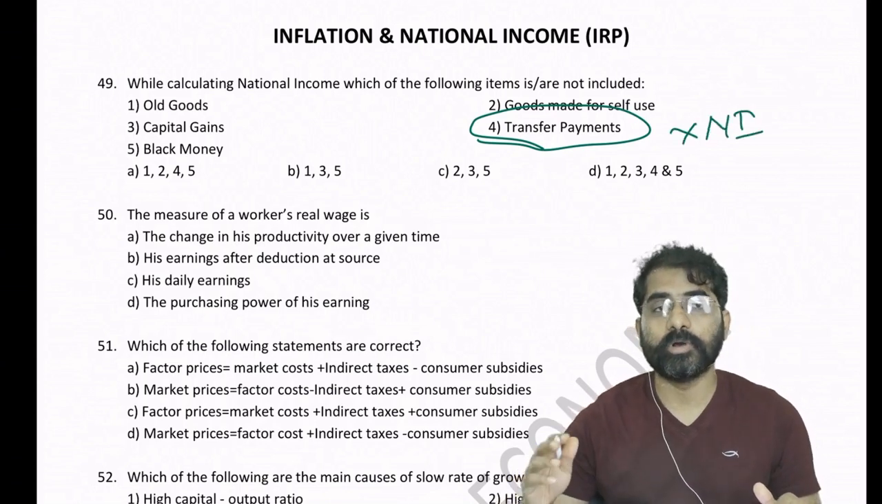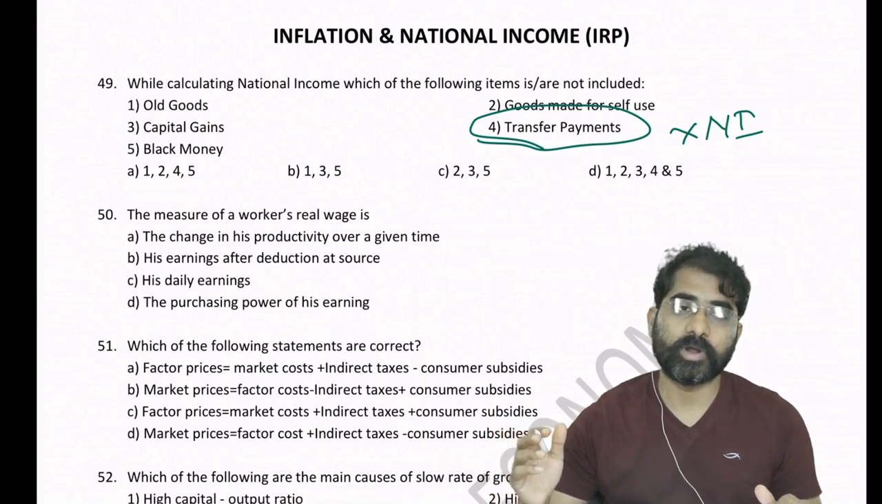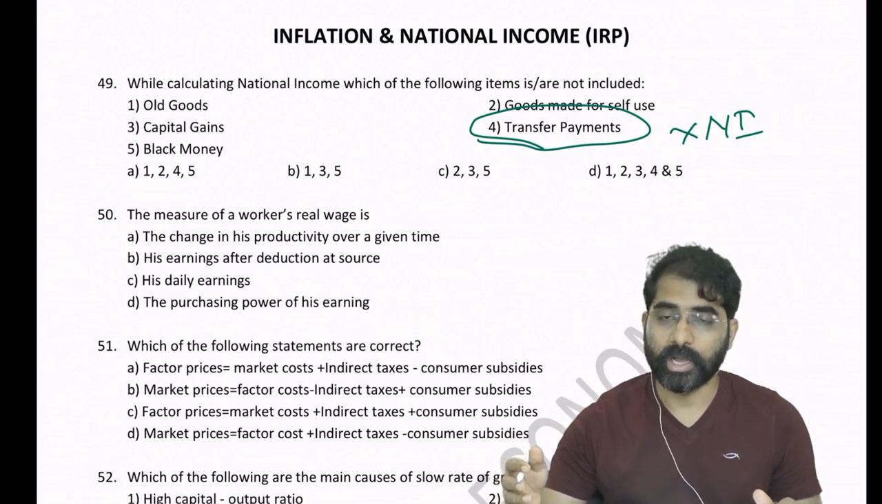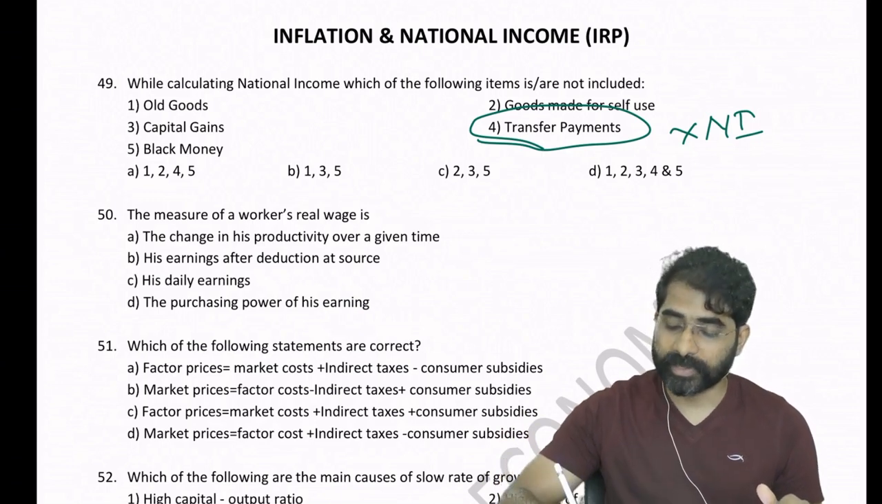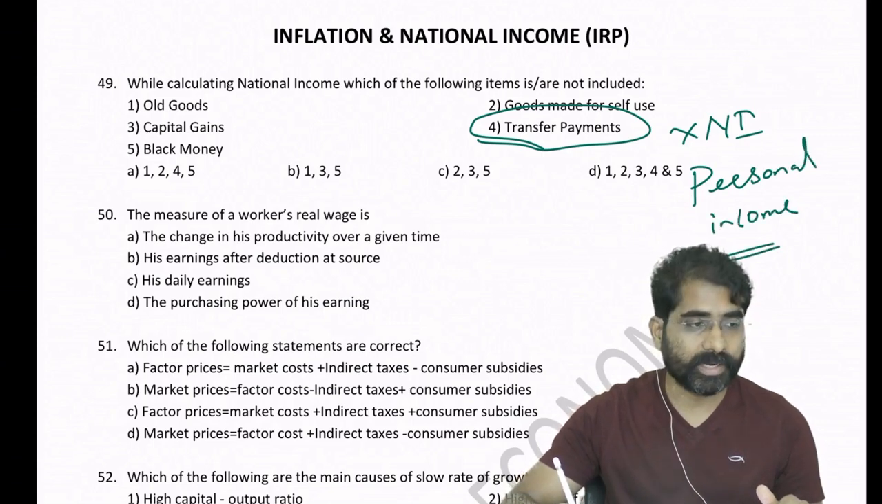There's no good nor service that is created. That is what is transfer payment. So transfer payments are not part of national income calculation. Remember, transfer payments are going to be part of your personal income, but transfer payments will not be part of national income. They will be part of personal income.